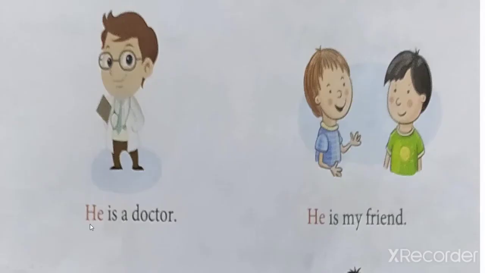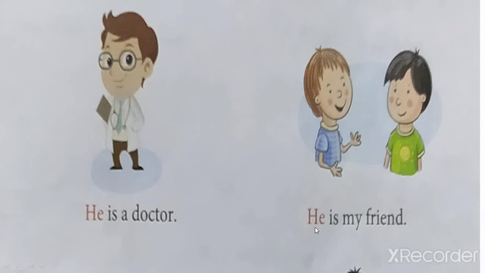Understood? Now here you see, he is a doctor. Can you see the picture of a doctor? He is a doctor. Okay. See, he is replaced by naming word. The man is a doctor. The man means he. We are using he. He replaces the naming word. He is a doctor. Understood?